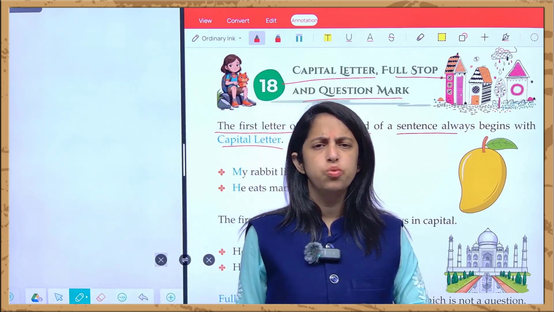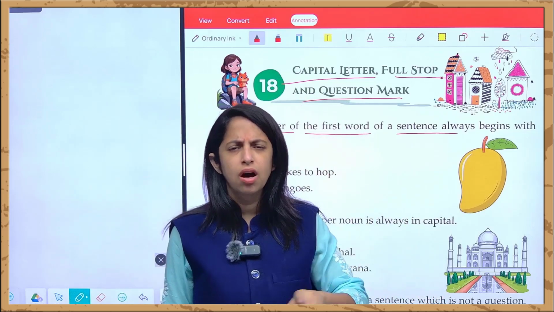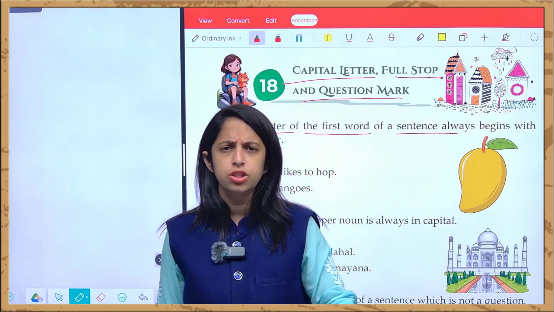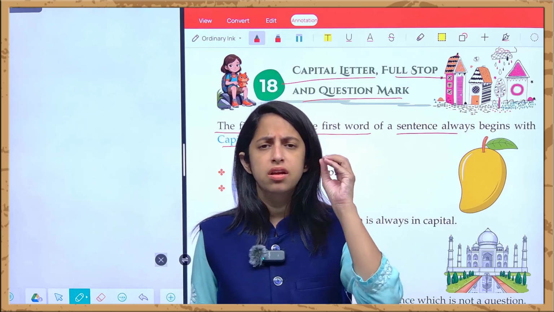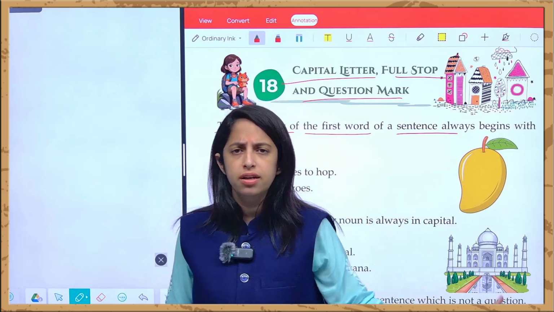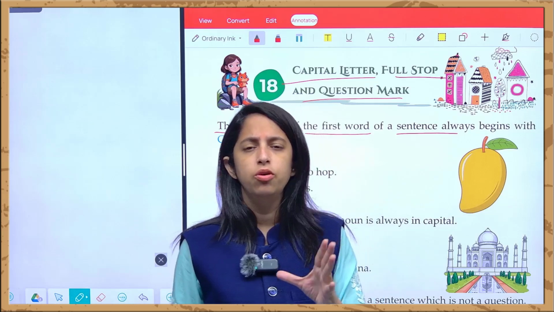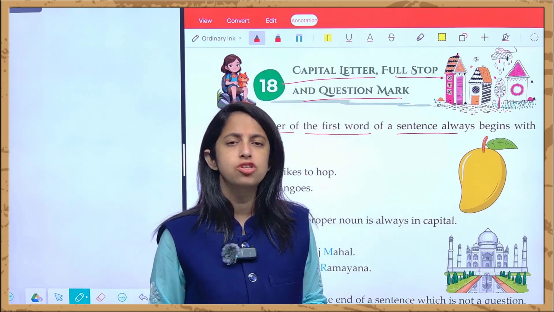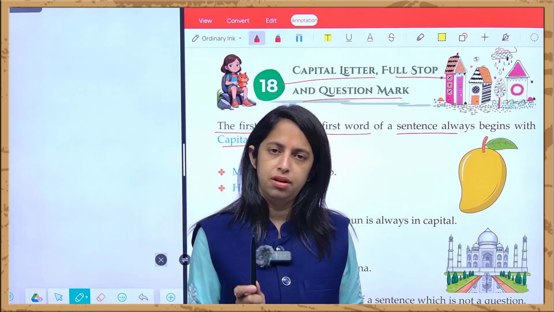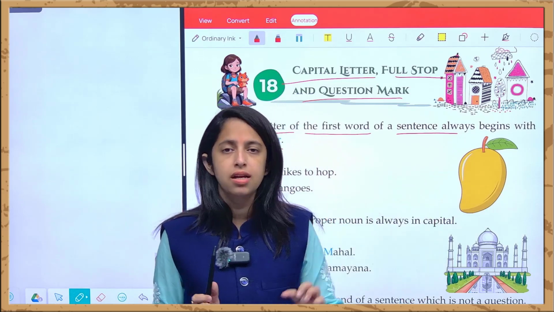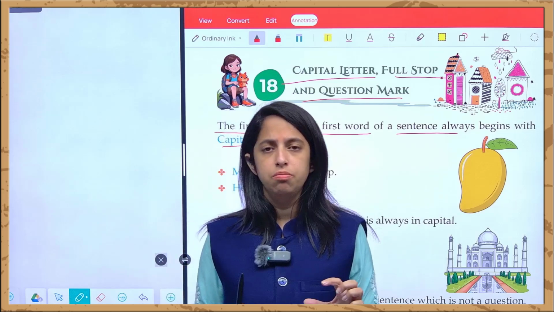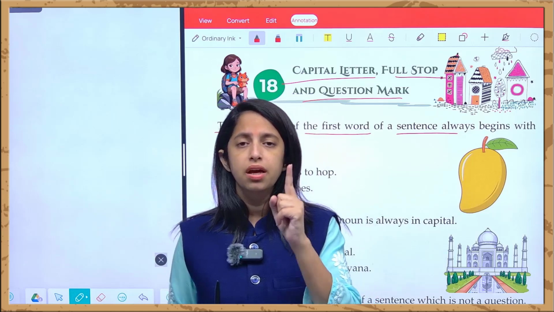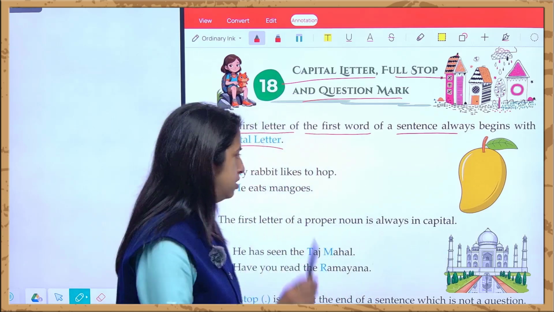Whatever the word is, whether it's a proper noun, a common noun, an adjective, an adverb, a verb, a conjunction, a preposition, or an exclamatory mark, whatever it is, every time you have to frame a sentence. Whenever you are framing a sentence, your first letter should always be a capital letter. But in between this sentence, if any proper noun comes in between, then again you have to place that word in a alphabet में. वो कैसा रहेगा? Capital में रहेगा. This we'll see.